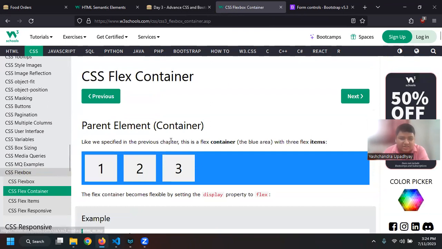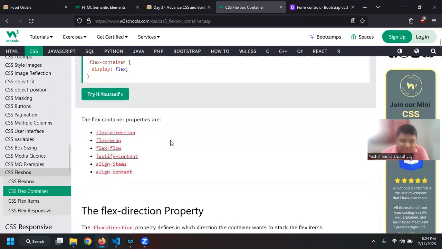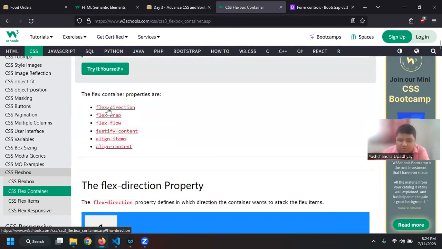Let's look at the flex container. Basically we have display flex, then the direction of the flex. If you want it from the left side or right side, you can also reverse the direction. You can set the flow of your overall elements, and you can justify the content, that is, whether it will be in the middle or at the top based on the height, and align content decides how it will be aligned: centered, on the right side or on the left side.